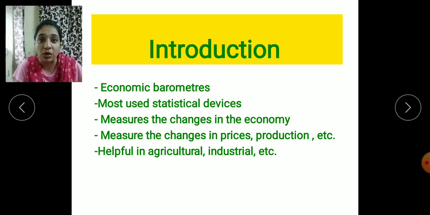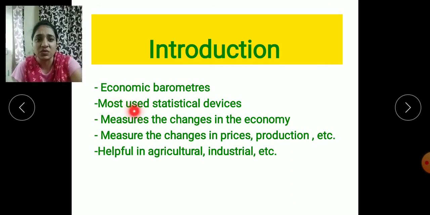If you want to calculate, for example, petrol prices in the year 2020, and you want to compare with the year 2015, then 2015 will be known as the base year and 2020 will be known as the current year. So we can calculate this with the help of the index numbers, and the answer which we get will be the changes in the prices of the petrol.